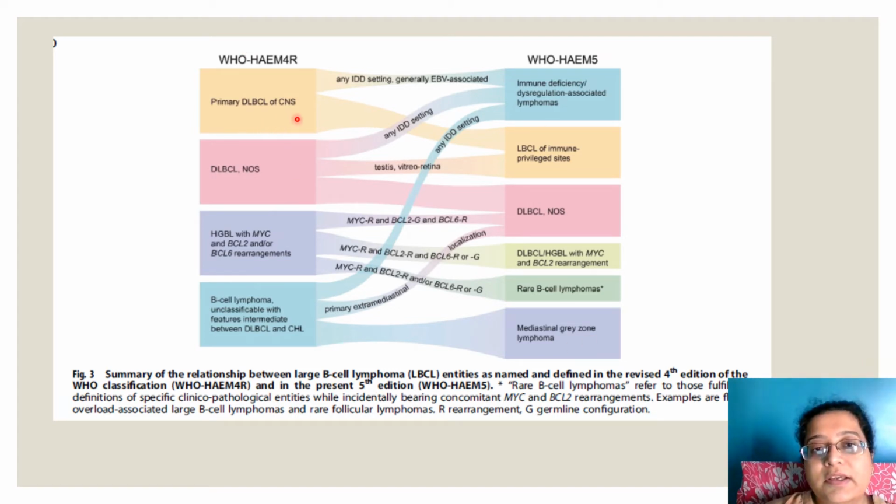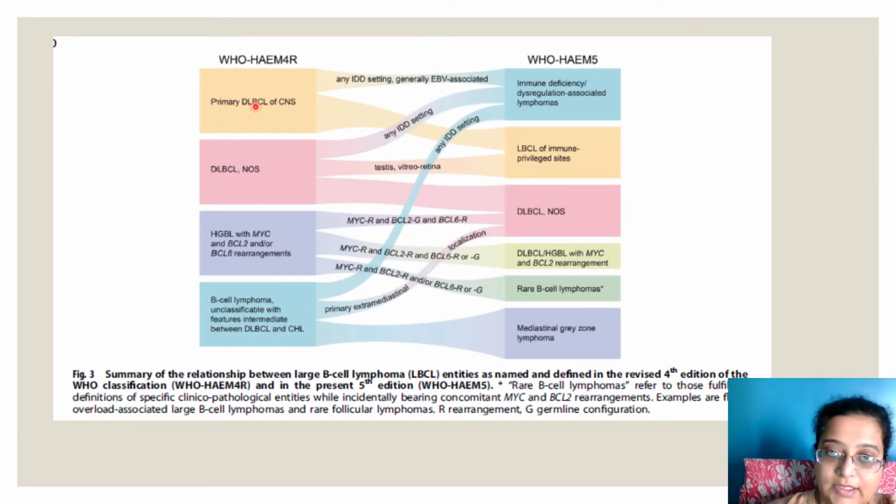Primary DLBCL of CNS: in any immune deficiency setting, or generally when EBV associated, is now known as immune deficiency dysregulation associated. If there is no setting of immunodeficiency in a tumor of CNS looking like a DLBCL, just call it LBCL of immune privileged site. Don't call it DLBCL of CNS.